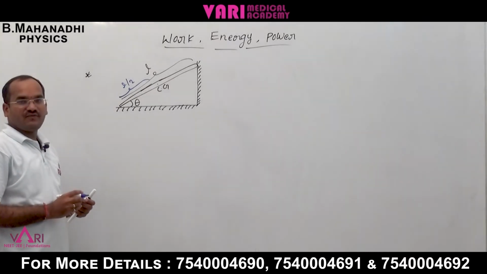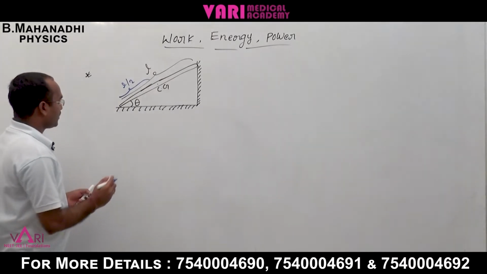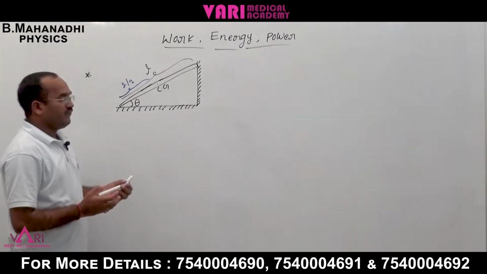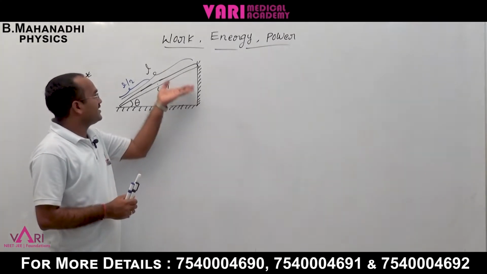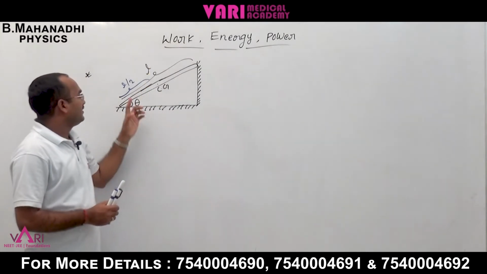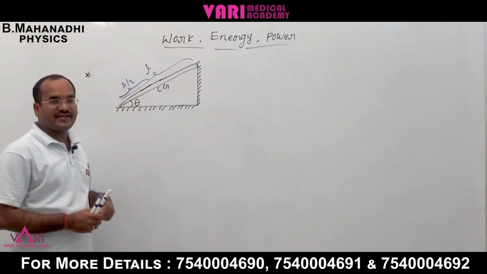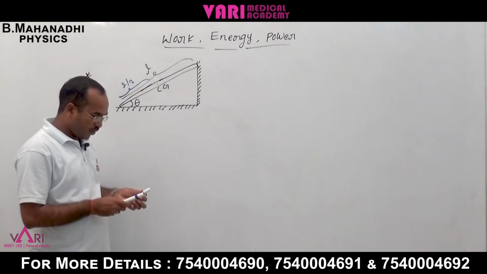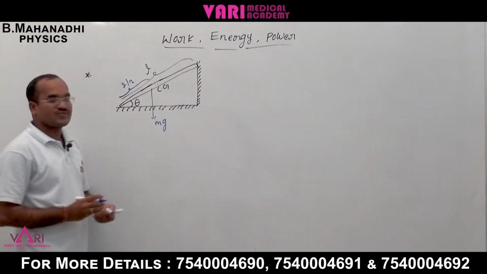Now what is the work done? Lifting is moving upward, but the gravitational force Mg is downward.